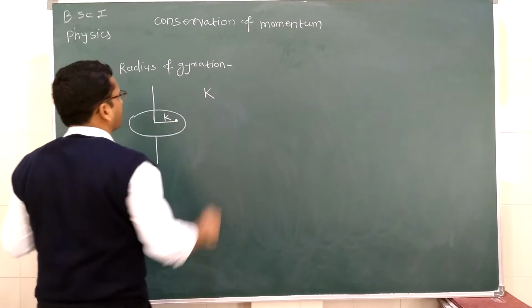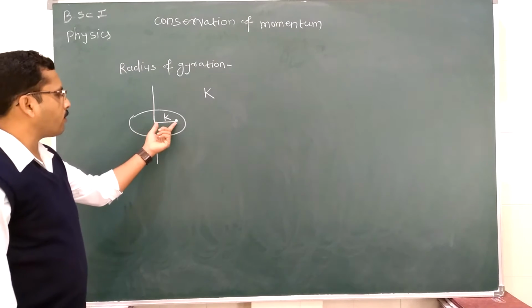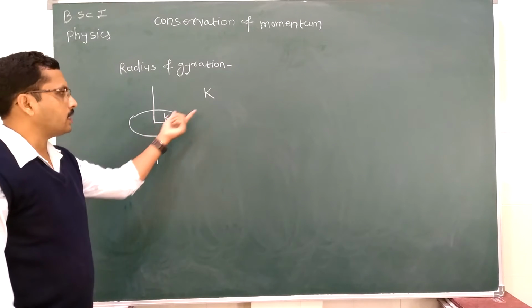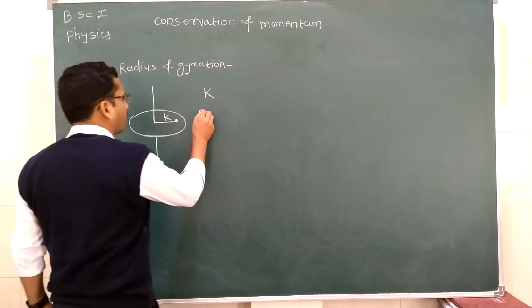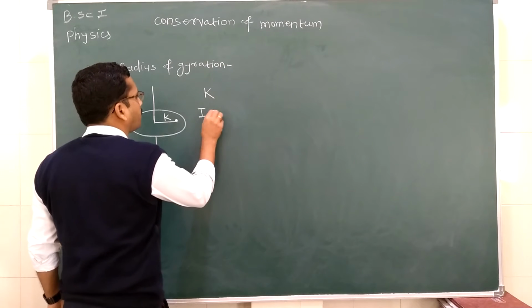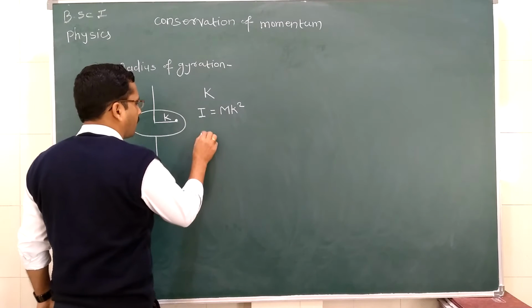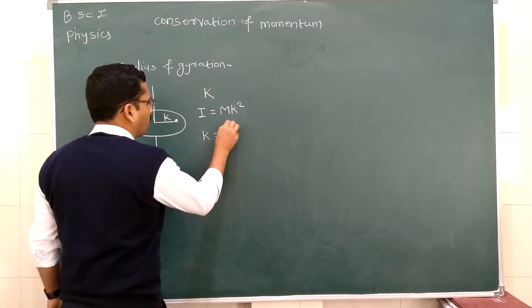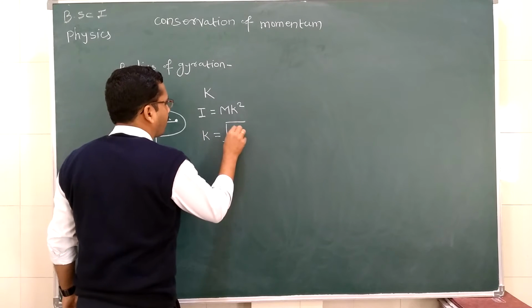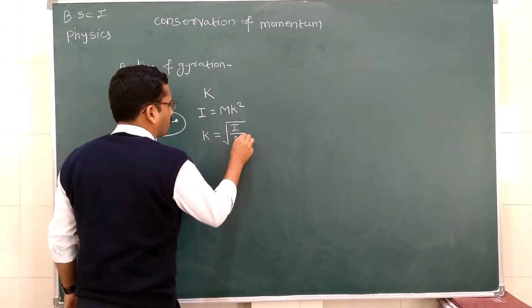And if the distance of this point from this axis of rotation is k, in this case the moment of inertia I is equal to mk square. Therefore, we can write k is equal to under root I by m.